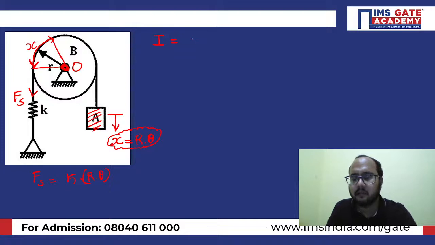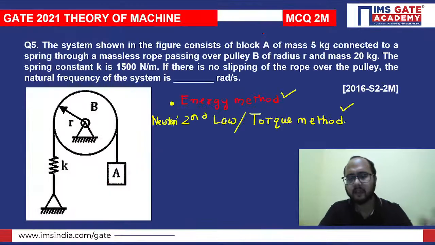Simply, you have to take the mass moment of inertia of the disk, which will be half capital M R square, plus the mass of the block A times R square. The mass of block A they have given as 5 kg, and the mass of the pulley as 20 kg.